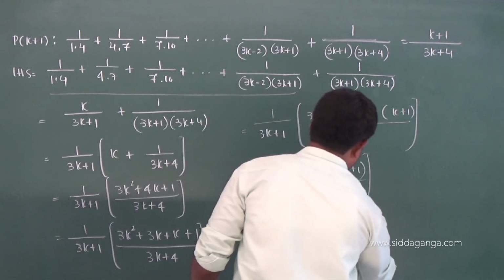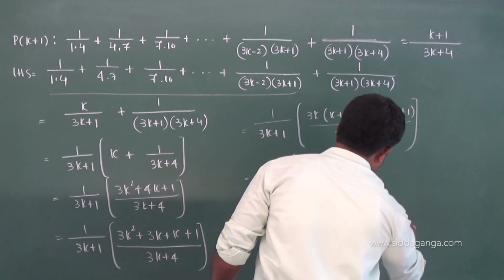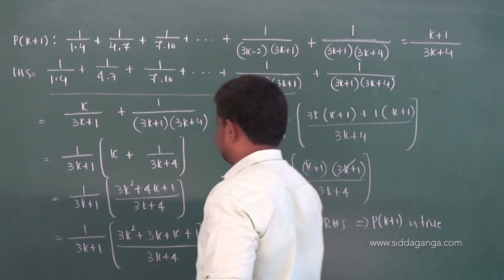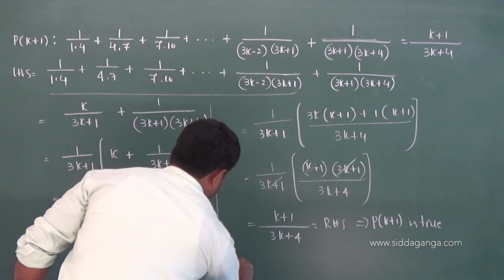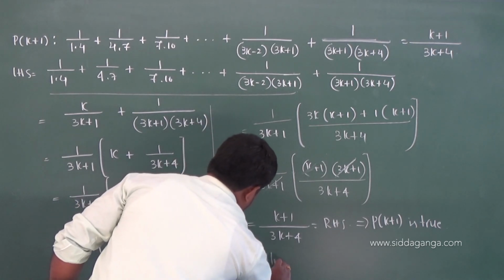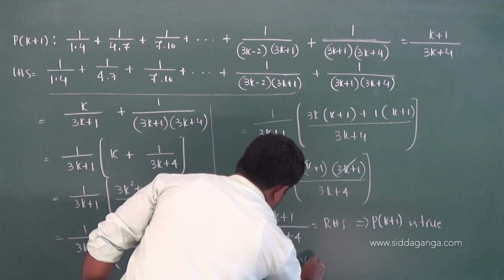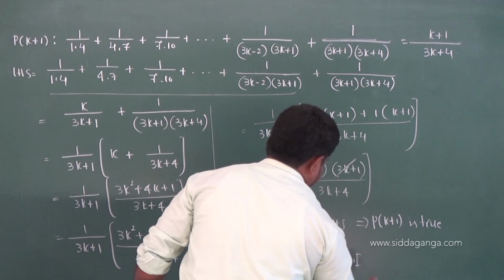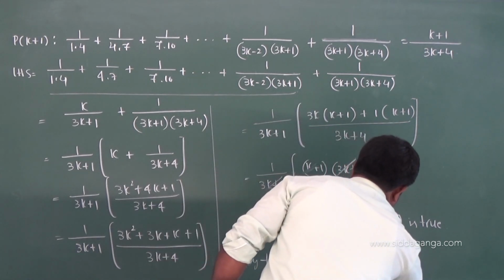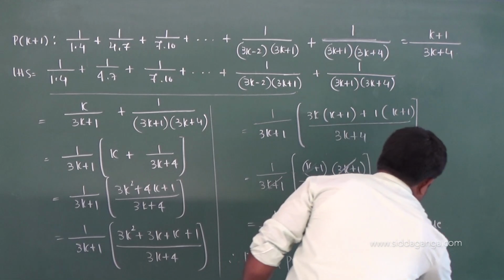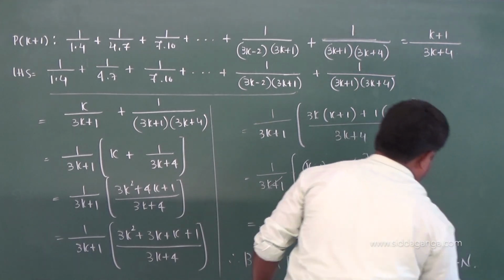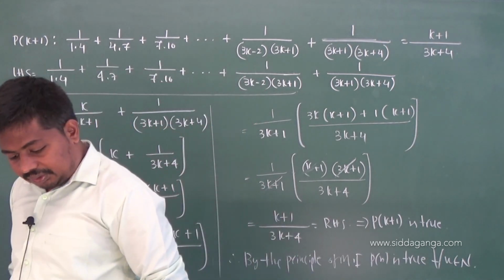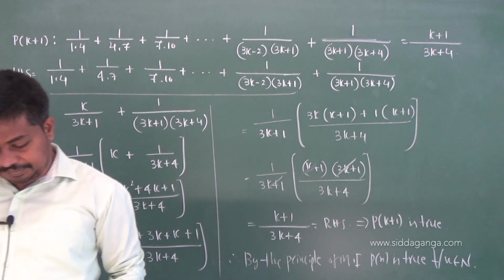So this implies P of k plus 1 is true. At last, what do you write? Yes, by the principle of mathematical induction, P of n is true for all natural numbers. This is the conclusion. Okay. So this is your question number 16.